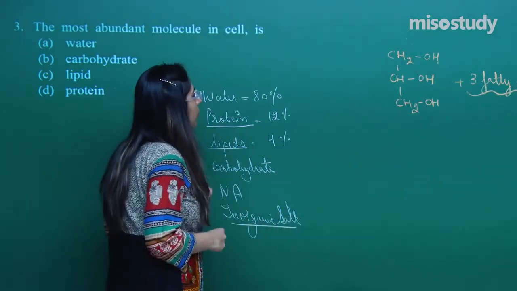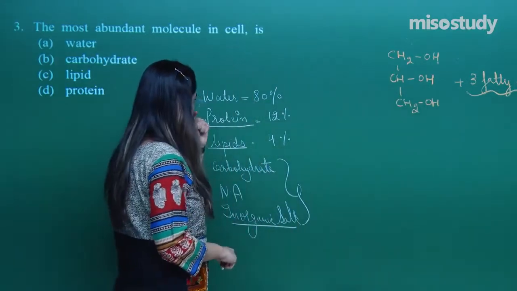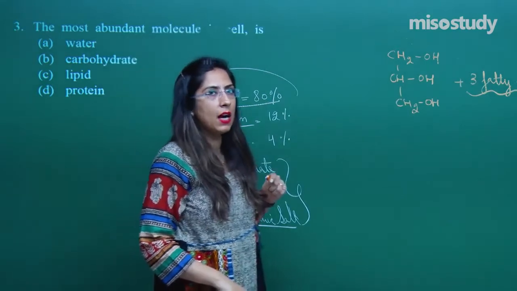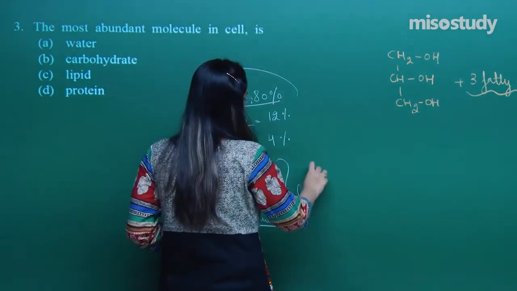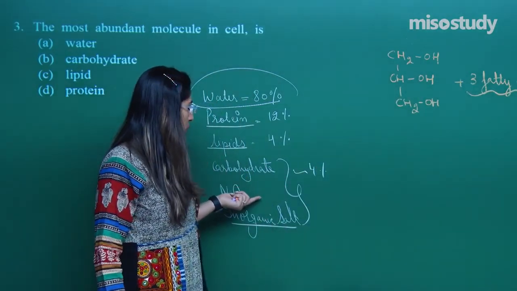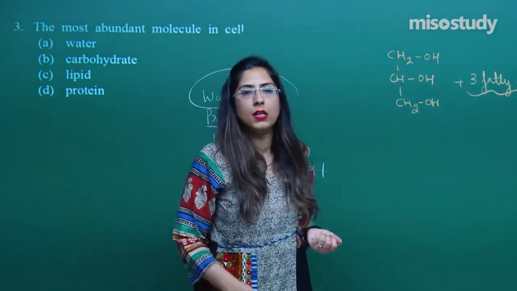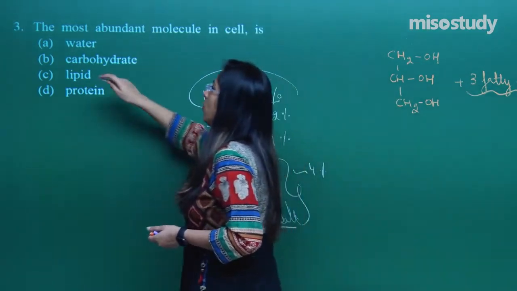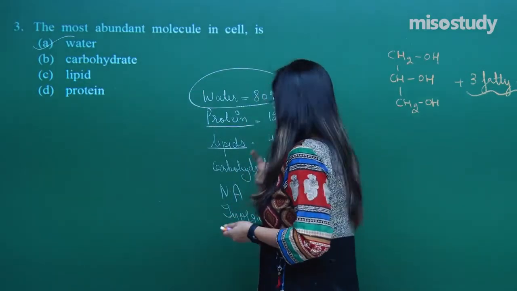They will not ask you the exact composition. So just remember that water is the most abundant, and after water, the proteins are there. So these are around 4%, this is around 1%, this is also 3%, right? So for the most abundant they are asking, I can blindly follow option number A, water.